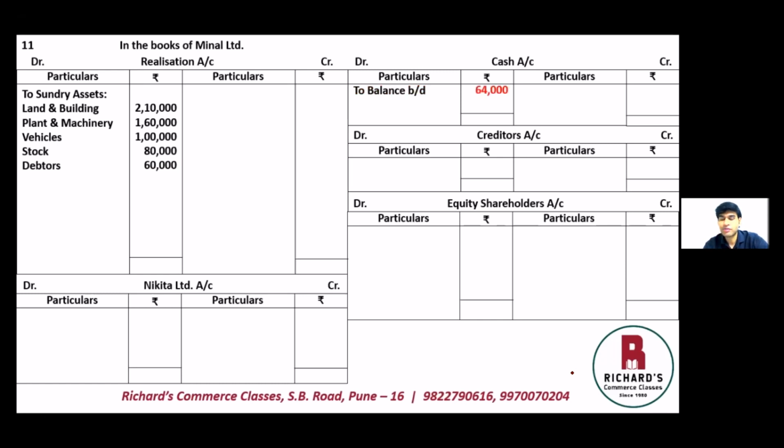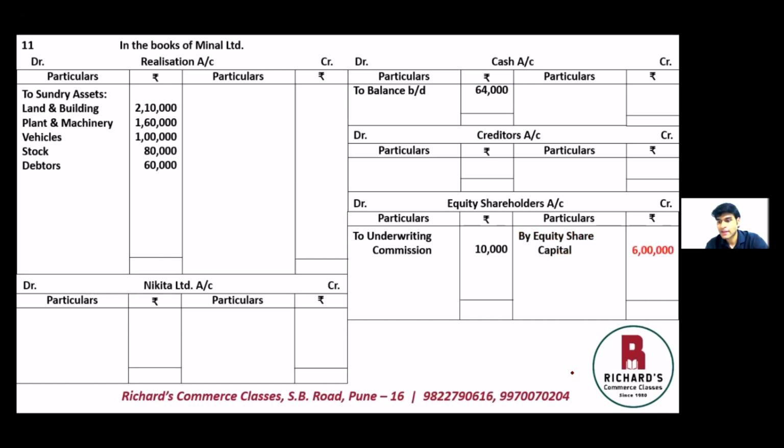Underwriting commission, again a fictitious asset, will be transferred to the equity shareholders account on the debit side, to underwriting commission, and the value is 10,000. Then looking at the liability side, share capital of 6,000 equity shares of 100 each will be transferred to the equity shareholders account. Liabilities have credit balances, so all the liabilities will now be on the credit side of the ledger accounts. So on the credit side of the equity shareholders account, you have by equity share capital, and the value is 6 lakh rupees.